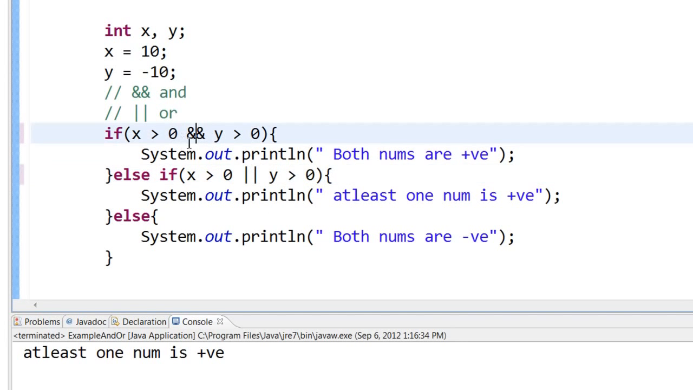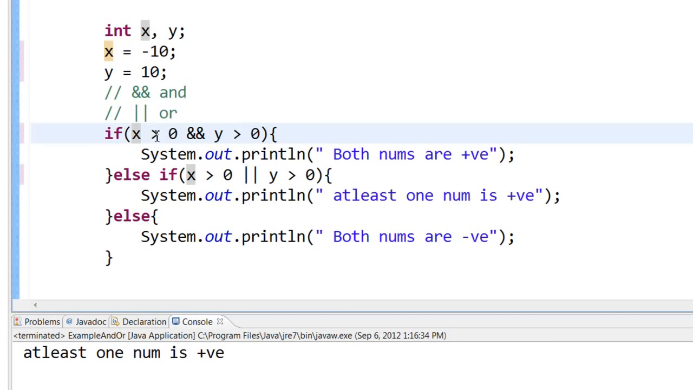Now what is a shorthand? Imagine I have x as minus 10 and y as positive 10. Now it will come here and check if x is greater than 0. Well, is x greater than 0? No, it is not. So what happens is, if this condition fails, a shorthand will not even bother to look at the other condition, because both conditions must be true for AND to work.